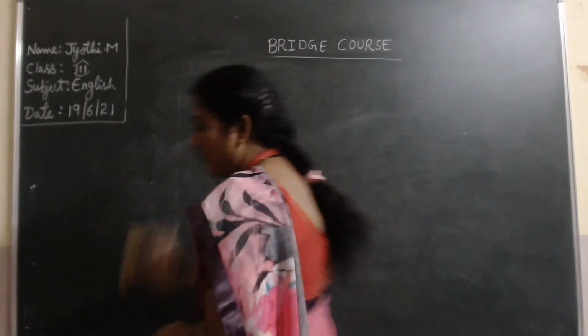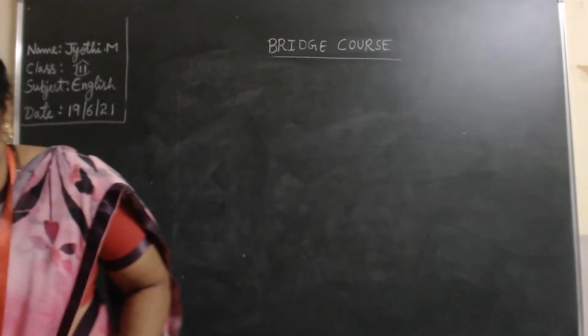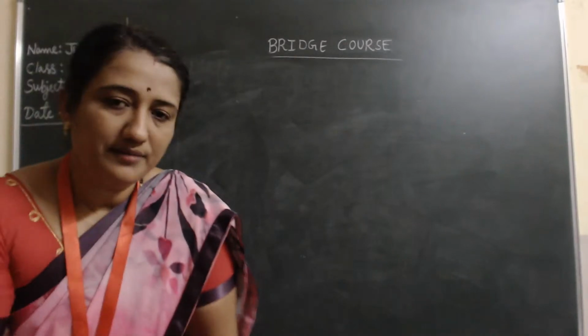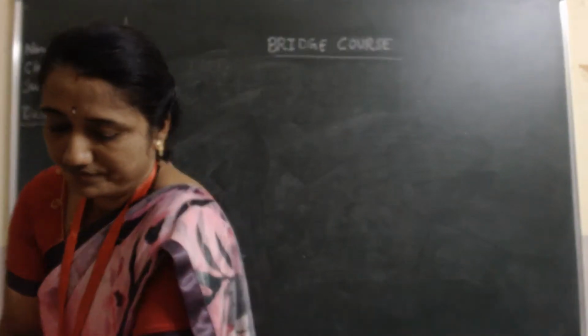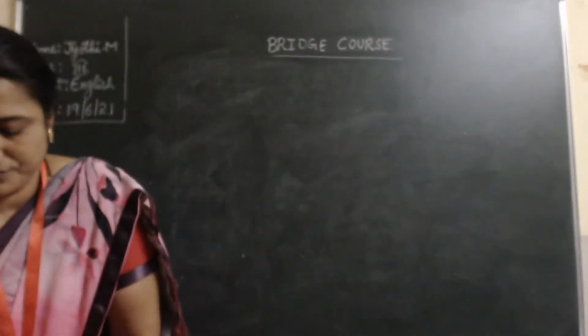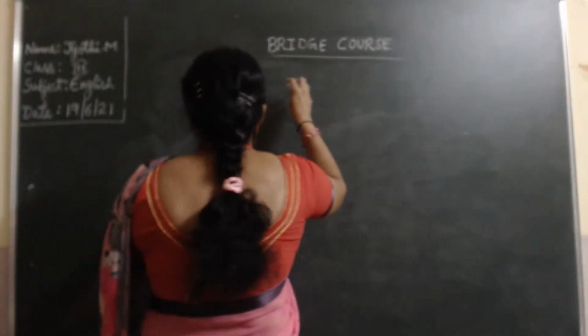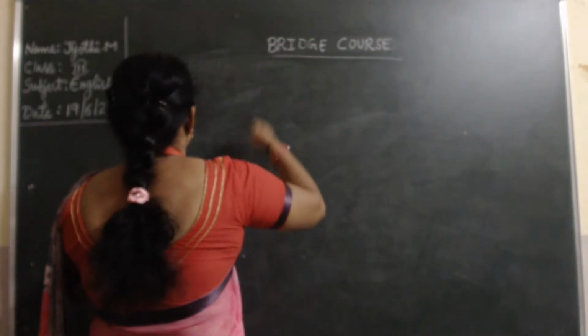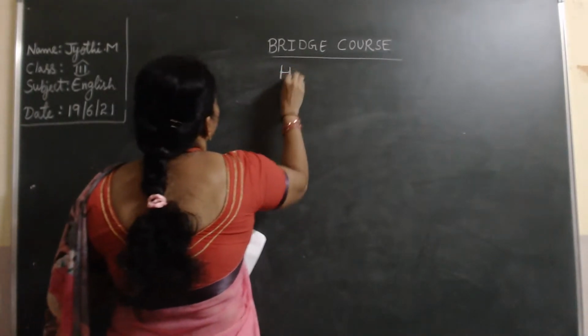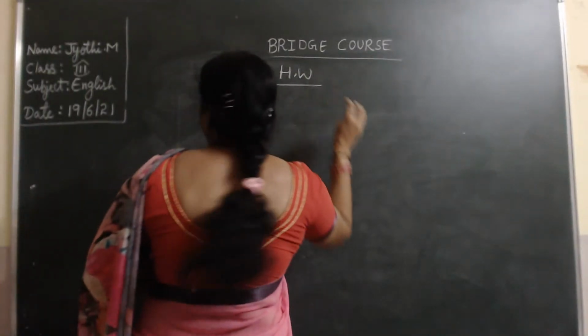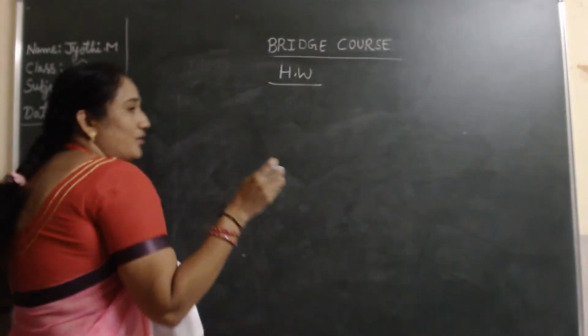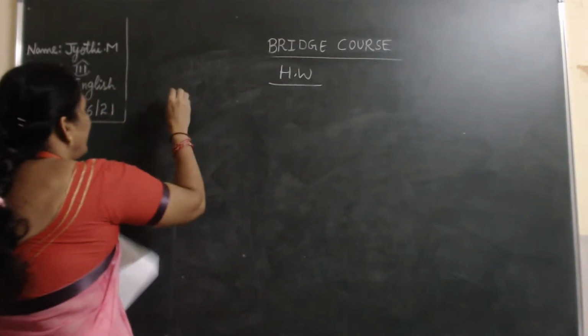Now it's time to give you homework. Yes, children? Now you know what is masculine gender. It denotes a male animal or male living being.